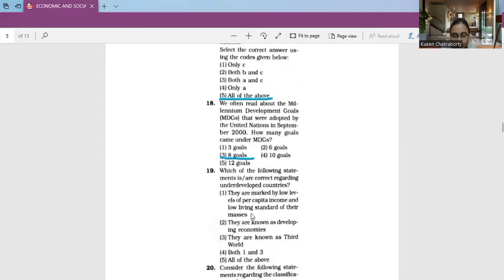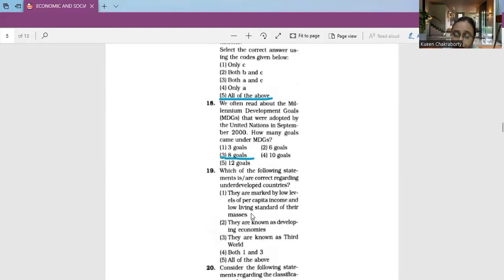Now, which of the following are correct relating to underdeveloped countries? The most common way to define the developing world or underdeveloped countries is by per capita income. So the statement that underdeveloped countries have low per capita income and low living standards of the masses is very true.